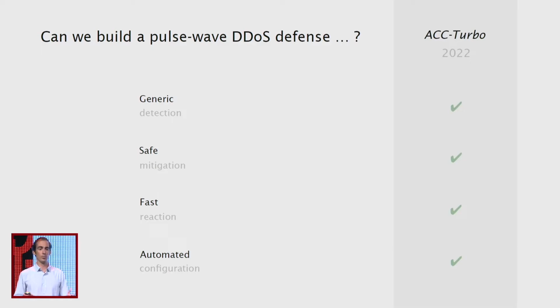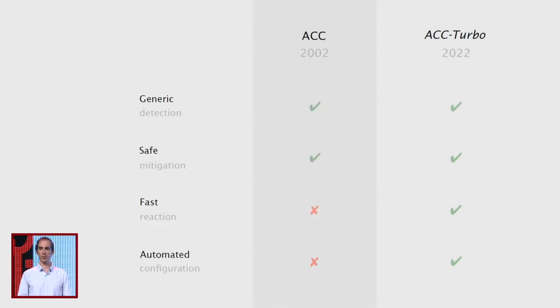ACC-Turbo is a pulse wave DDoS defense that relies on programmable switches to mitigate pulse wave DDoS attacks while being generic, safe, fast, and fully automated. But in order to fully understand ACC-Turbo, we need to take a step back 20 years ago when the original ACC was proposed. ACC was proposed as a conventional network layer DDoS defense that manages to control the bandwidth of high bandwidth traffic aggregates in the network and manages to be generic and safe, so already satisfying 2 out of the 4 design requirements.